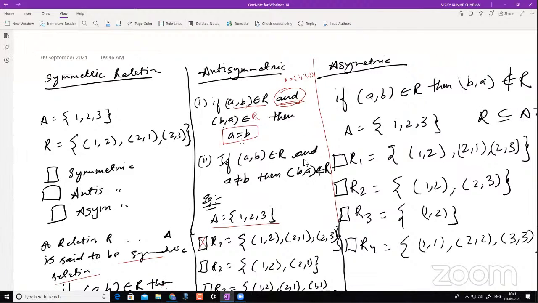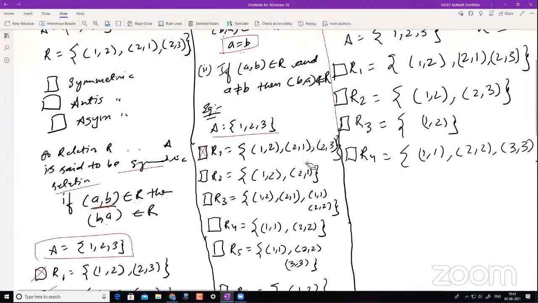Having known this, I want you to give me the answer for R1. You have already given it, but if you look again, this is A comma B, and this is B comma A. Is A equal to B here? The answer is no, right? Therefore, this is not an antisymmetric relation. Now let's go with the next one, R2. Can you tell me, is this an antisymmetric relation?